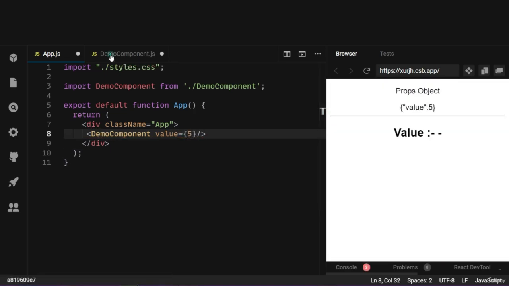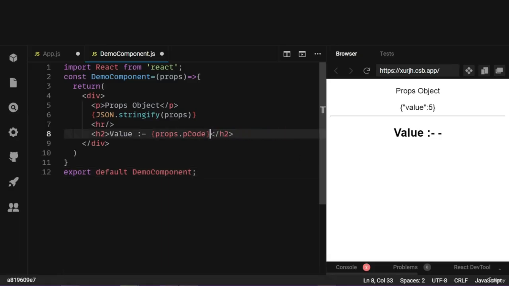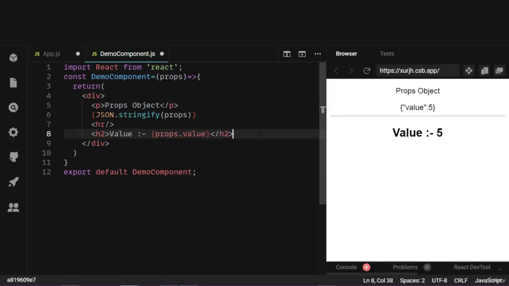And here in the demo component, I'm going to remove this props.name and props.name, and instead I'll just display props.value. So now we have the output showing value. If you carefully observe the object, it has just the value property in it. Why am I emphasizing on this? That you will know in a moment.